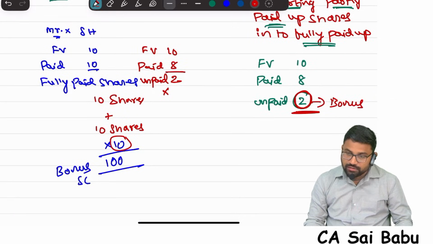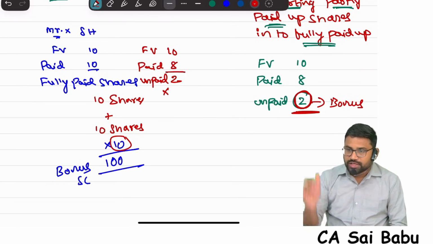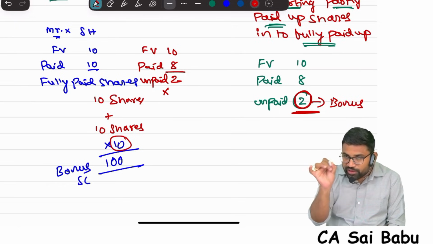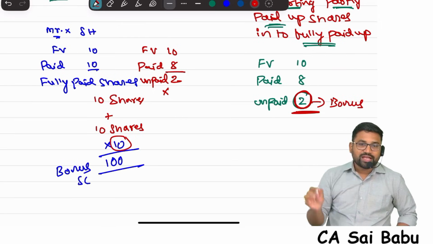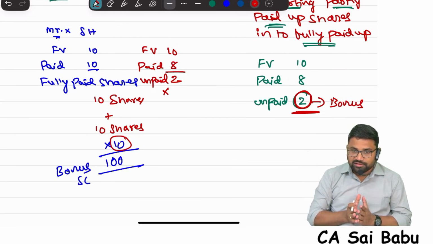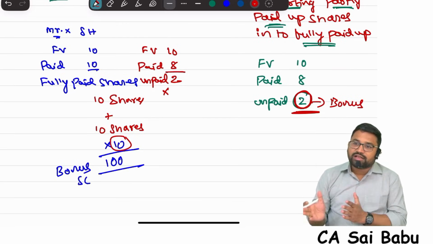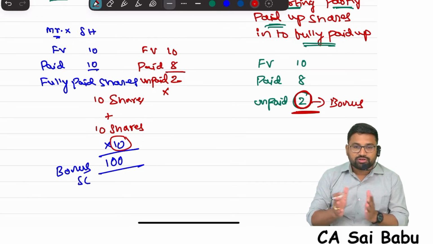This one, reserves reduce, so it will convert into share capital only. Share capital, one place you are removing, one place you are adding. There is no effect. Reserves and surplus and share capital are part of overall shareholders' funds only. Both are becoming part of shareholders' funds only.